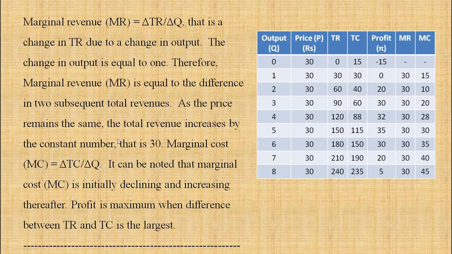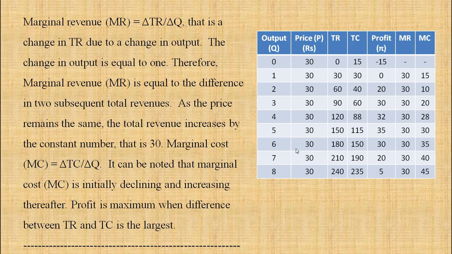As the price remains the same, total revenue increases by a constant number, that is 30. See, the difference is 30, 30, 30. Marginal cost is equal to delta TC divided by delta Q. It can be noted that marginal cost is initially declining and increasing thereafter.